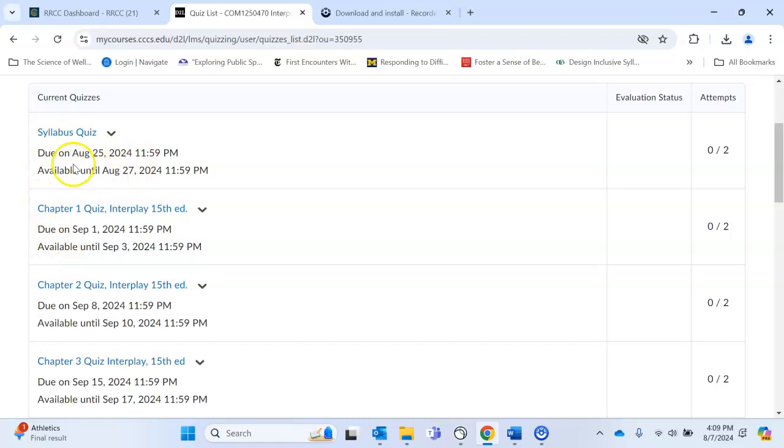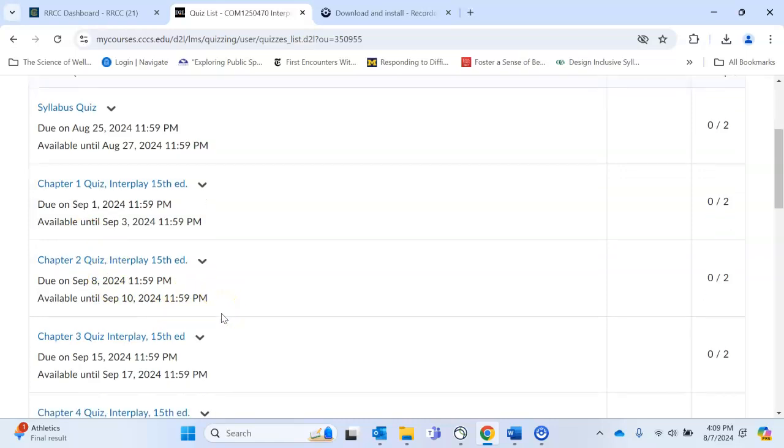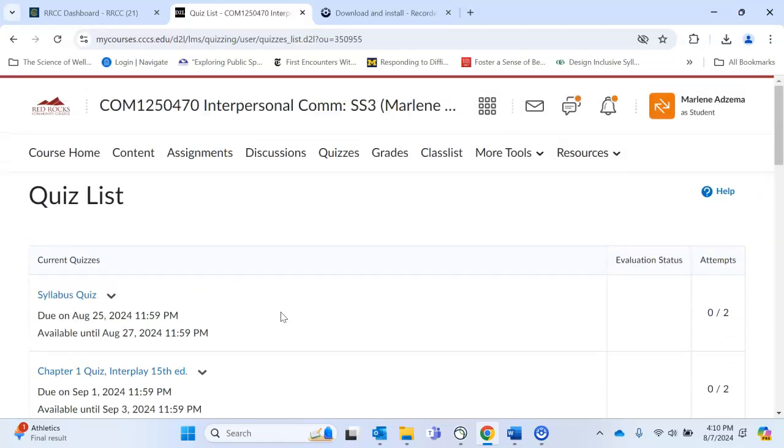You'll notice that there's a due date and an availability date on all the written assignments and quizzes. There's a 48-hour grace period on submission of written assignments and quizzes. This means after the due date, you still have an additional 48 hours to submit an assignment or a quiz, and it will not be considered late. After the 48 hours, it is considered late. Please be sure to read the late work policy in the syllabus.